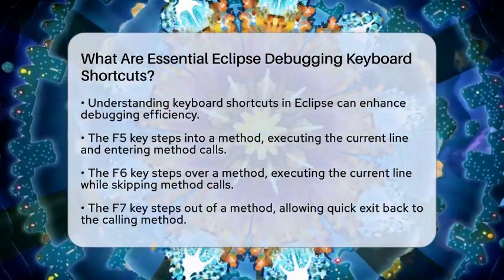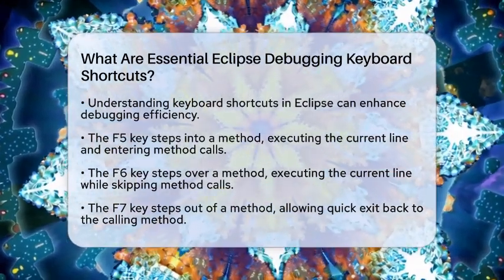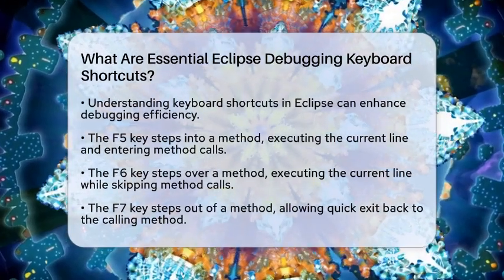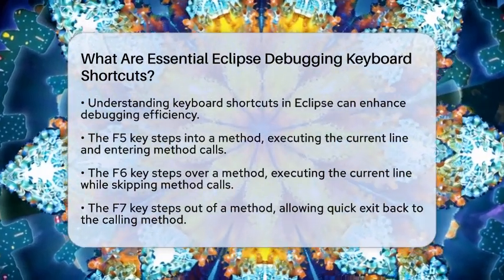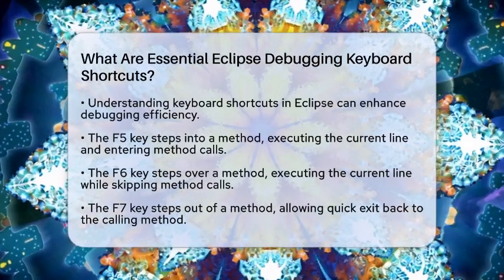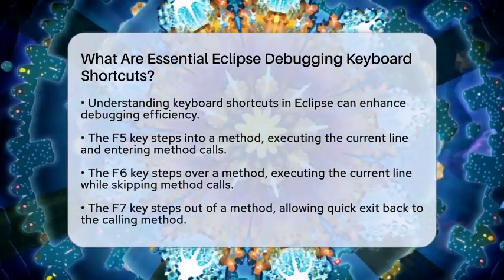First up is the F5 key, which is used for stepping into a method. When you hit F5, it executes the current line of code and takes you inside any method calls. This is great for understanding what is happening in your code line by line.